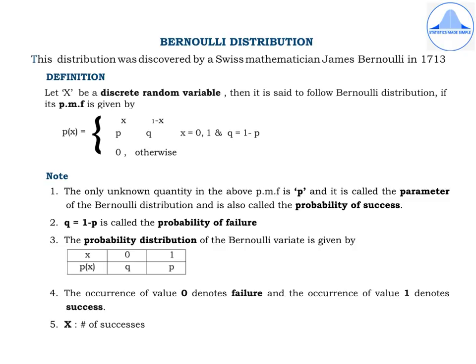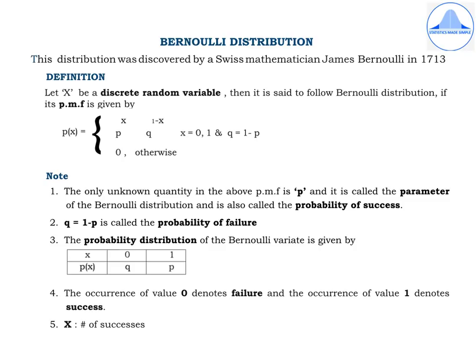Similarly, when you put X as 1 in the PMF, you will get p to the power 1, q to the power 1 minus 1. p to the power 1 will be p and q to the power 1 minus 1 is q to the power 0, which results in p. I would like all of you to try this out. So when X takes a value 0, its P of X is q, and when X takes a value 1, P of X will be equal to p.